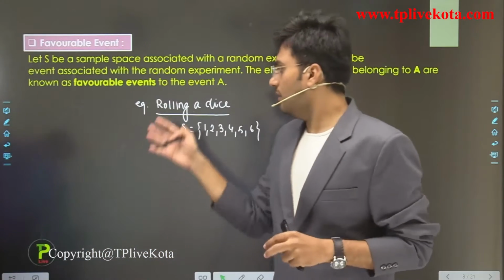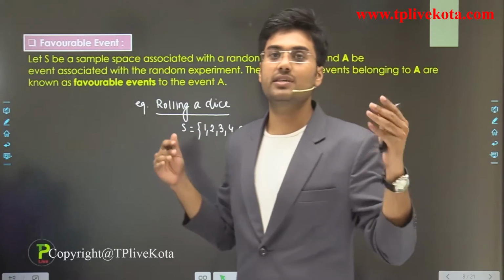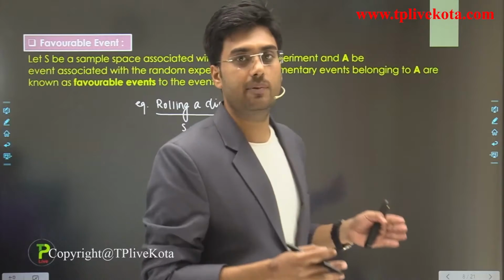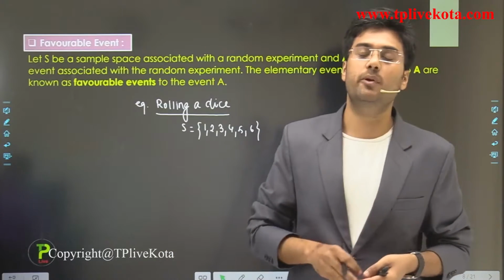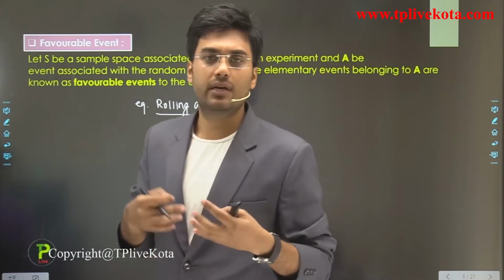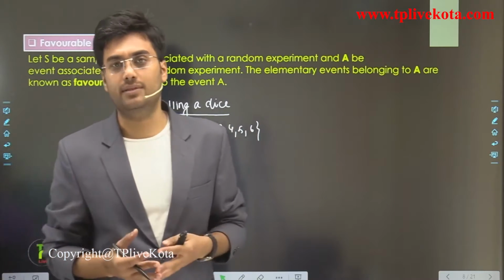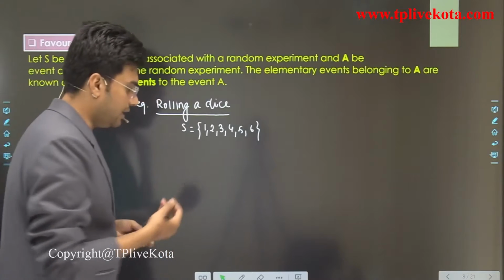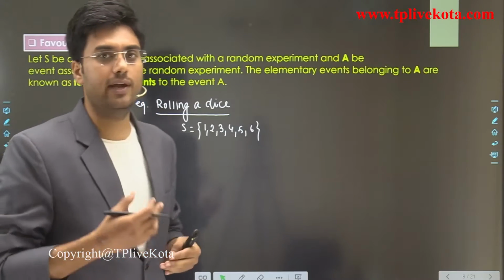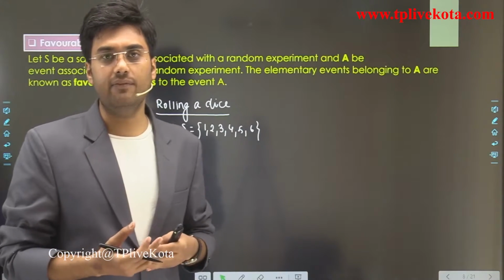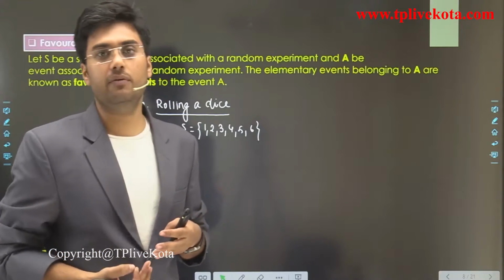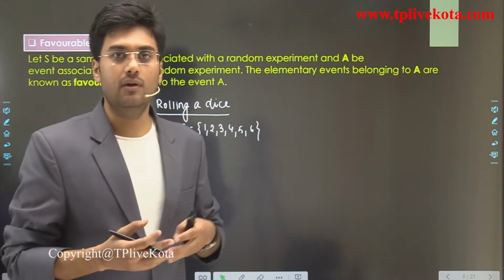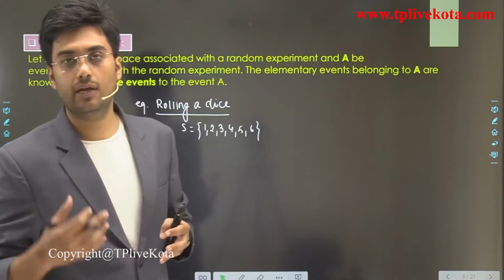Now here we have many events such as getting an even number, getting an odd number, getting a prime number, getting a number divisible by 3, divisible by 4, or divisible by 5. There are so many cases, but the favorable case depends on our question, on what we have to find in the given question.